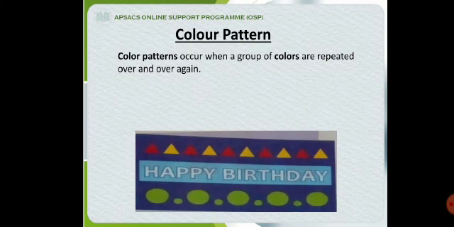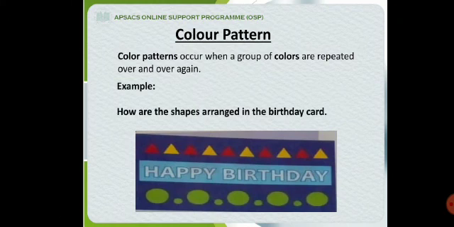In the previous section we were talking about shape and size patterns. Here comes another pattern, that is color pattern. Here colors are repeating to form a pattern. Color patterns occur when a group of colors are repeated over and over again. Example: let's see how the shapes are arranged in the birthday card. The lower one is big circle, small circle.